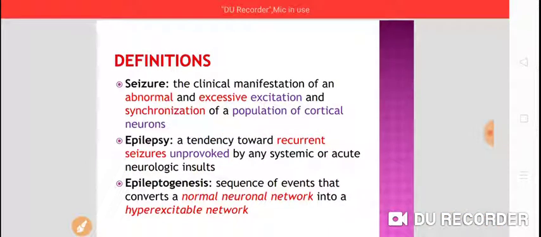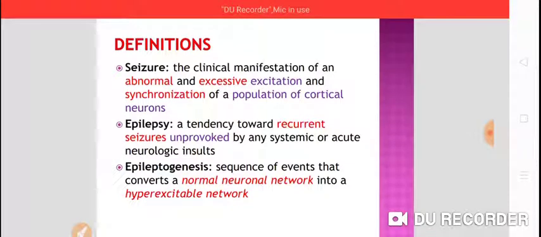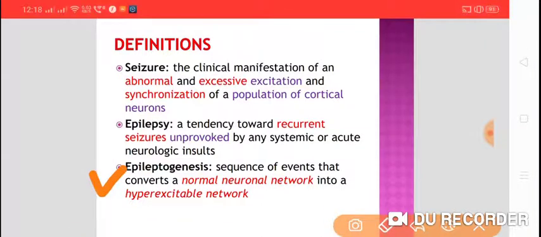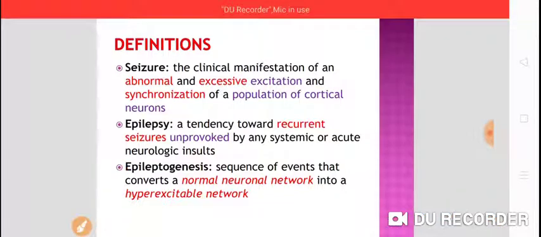Now, epileptogenesis. Epileptogenesis means a sequence of events that converts a normal neuronal network into a hyperexcitable network. What is epileptogenesis? Epileptogenesis is the sequence of events that converts a normal neuronal network into a hyperexcitable network, and that is called epileptogenesis.